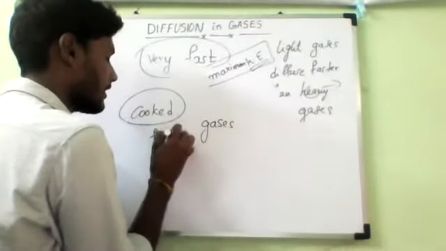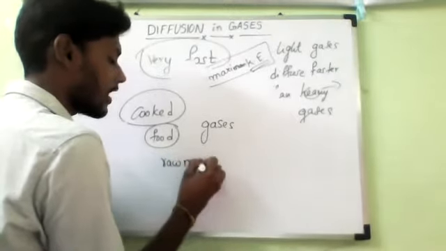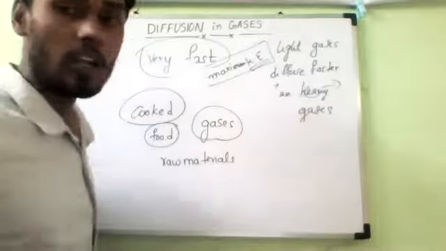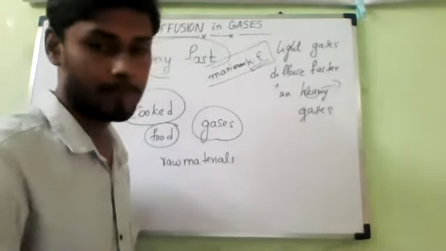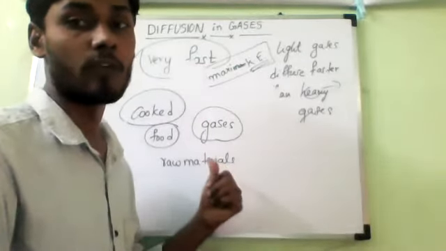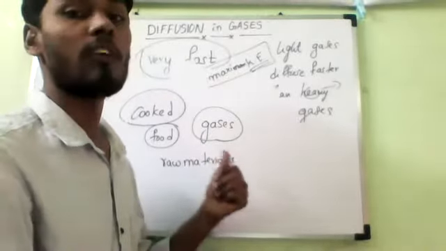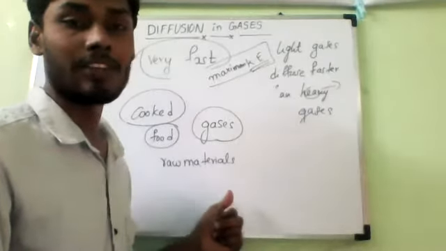When we are cooking, we are taking so many raw materials, and some of these raw materials release gases, and the gases have the smell of food in them. Means the same smell of food, these gases will contain.